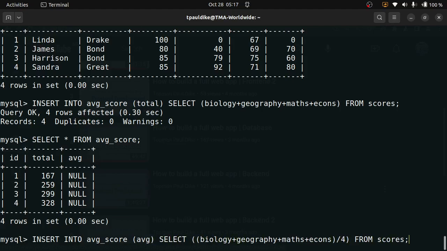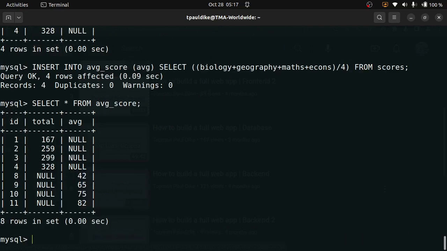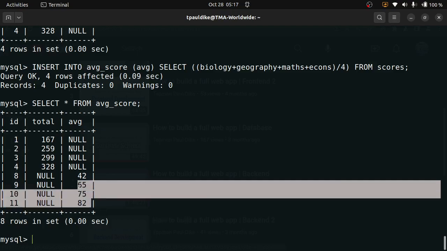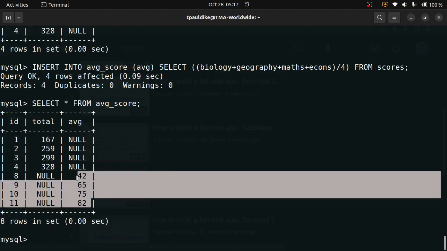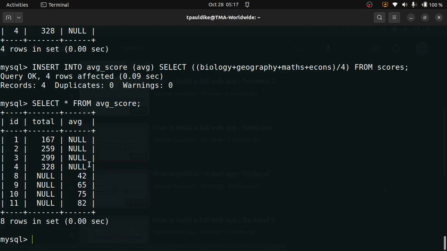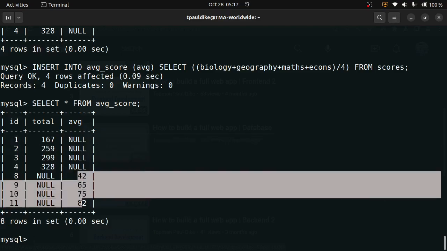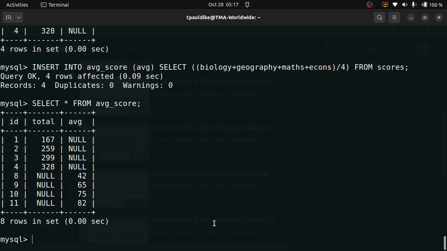Shall we? Let's go. All right, let's look at it again. Oh, I should have used update, not insert. Because I did not use update, that's why it now puts a fresh column. Okay, but at least you know how a subquery works.